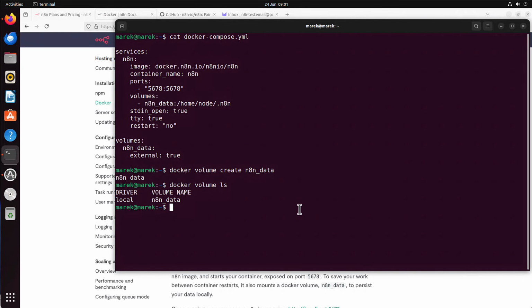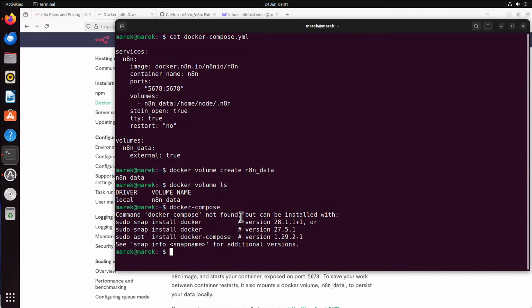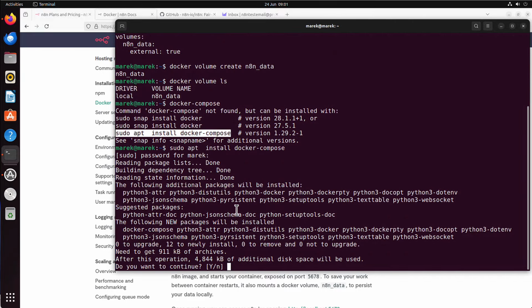And that's cool. However, if I run docker-compose, it says it's not found, because Docker Compose is a separate component. It's not part of Docker. But we know it can be installed with sudo apt install docker-compose. So let's copy that. I will paste it. Again, sudo password. Yes.